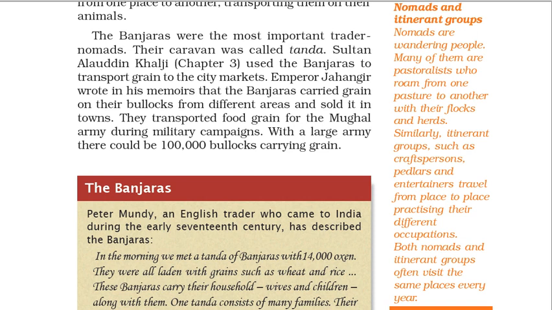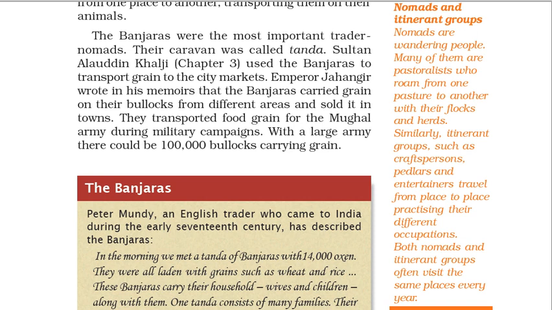Their caravan was called Tanda. Sultan Alauddin Khalji, Chapter 3, used the Banjaras to transport grain to the city markets. Emperor Jahangir wrote in his memoirs that the Banjaras carried grain on their bullocks from different areas and sold it in towns. They transported food grain for the Mughal army during military campaigns. With a large army, there could be 100,000 bullocks carrying grain.